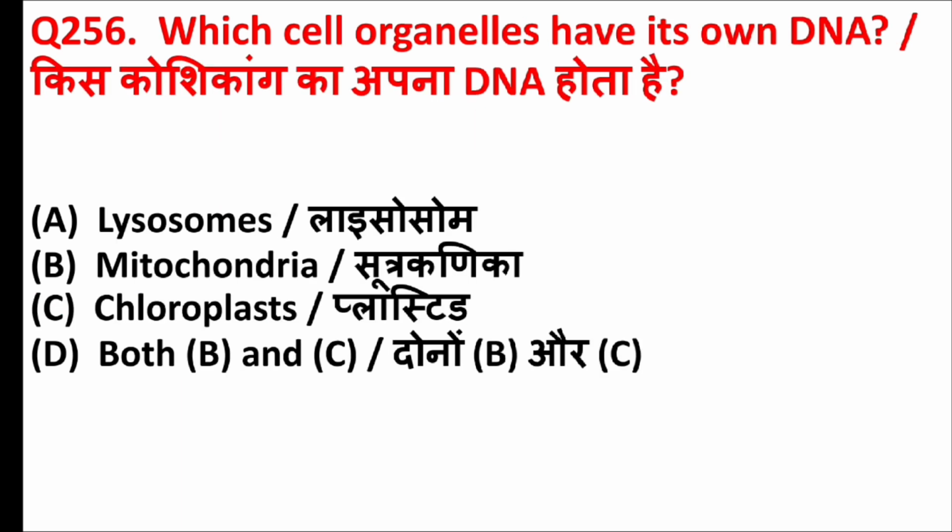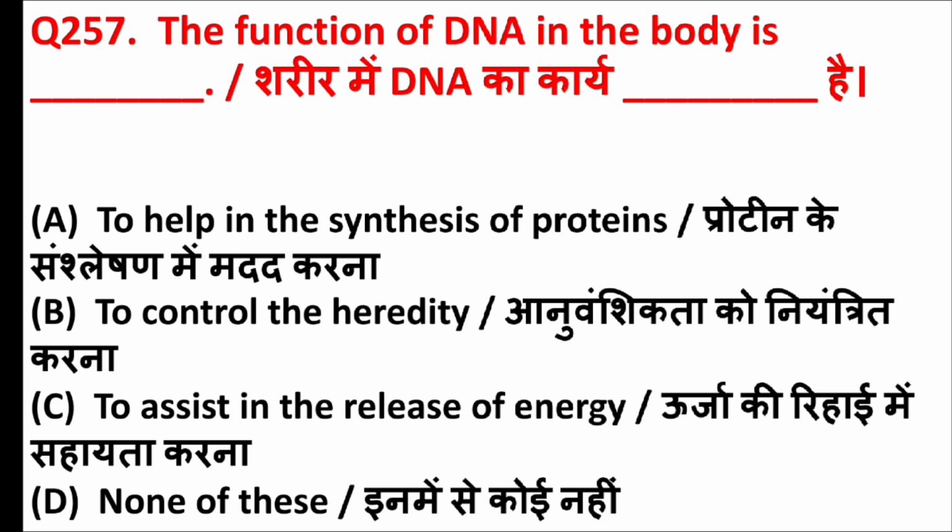Which cell organelles have its own DNA? Answer is option D, both B and C, means mitochondria and chloroplast. The function of DNA in the body is. Answer is option B, to control the heredity.